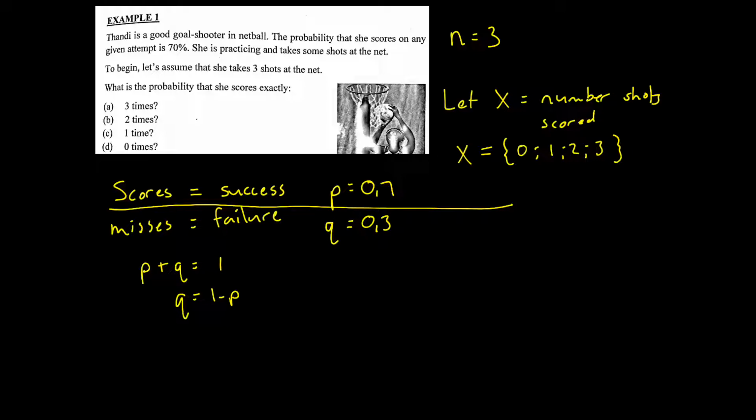So let's just summarize what we have. The number of trials is 3. Her probability of success. Listen, I'm using the language of binomial distribution, not just of this particular example. So instead of saying her probability of scoring, I'm now saying her probability of success, p, is equal to 0.7. Her probability of failure, q, is equal to 0.3, and we've already defined her random variable as 0, 1, 2, and 3. 4 possible outcomes for all 3 trials in total.